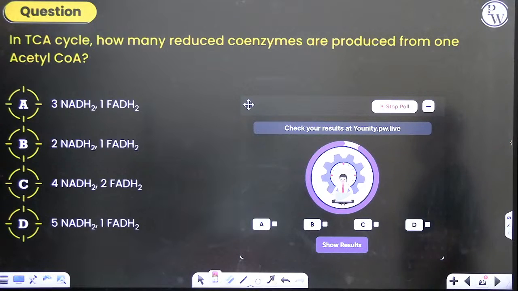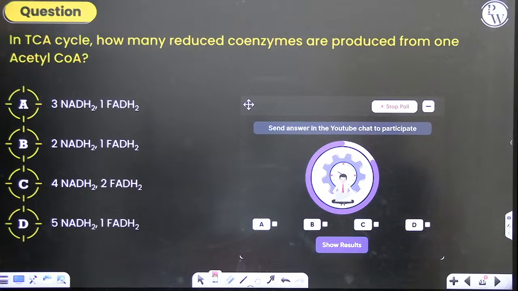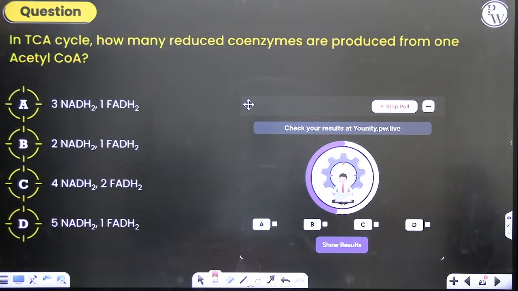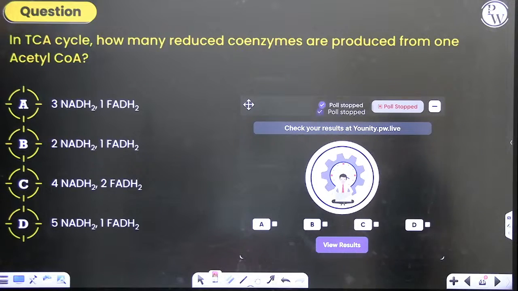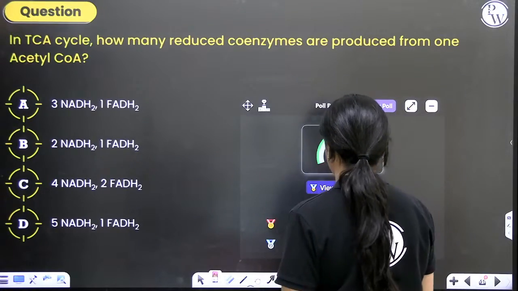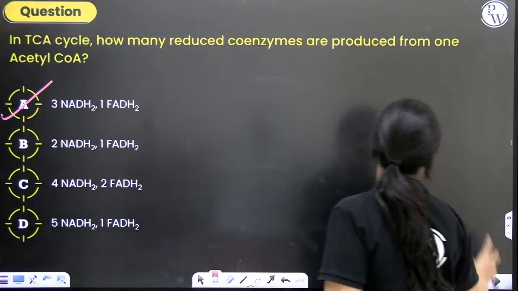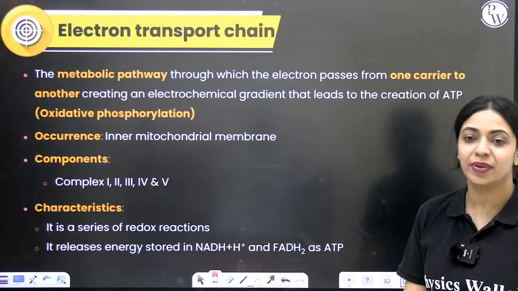In TCA cycle, how many reduced coenzymes are produced from one acetyl coenzyme A? How many NADH and FADH2 are produced from one acetyl CoA? Yes, option A is the correct answer. Very good. Okay. So with that, we have finished Krebs cycle.